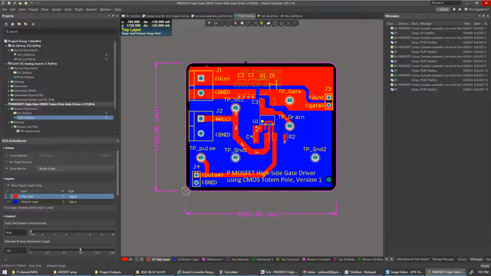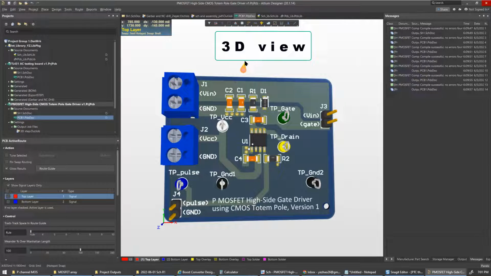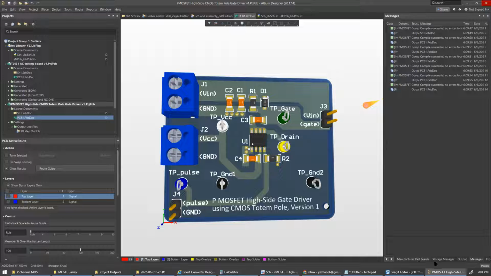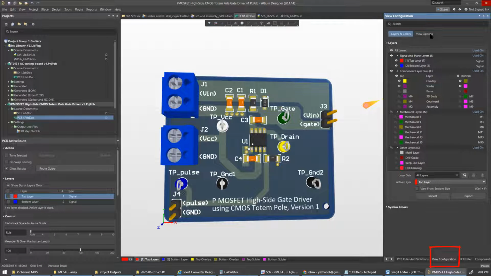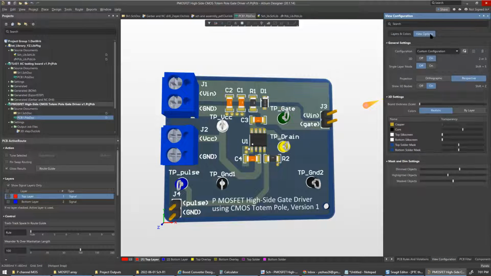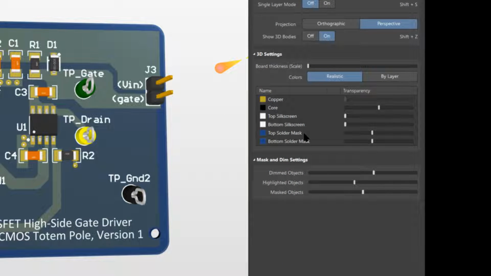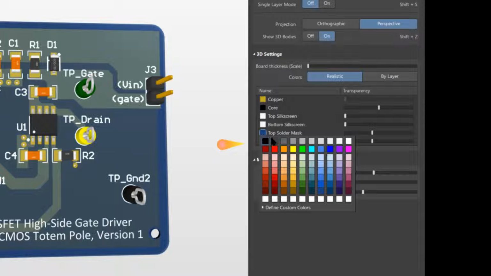Remember, you have to go back to the 3D model. Hit number 3 on the keyboard. You go to View Configuration, choose View Options. So this is the top solder mask and the bottom solder mask color for this board in 3D view. You hit color. Now you can change to a different color.